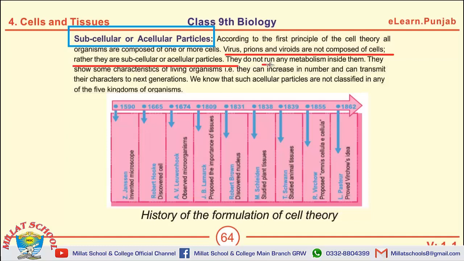They don't have any metabolism. They show some characteristics of living organisms, and that is the increase in number, and they can transmit their characters to the next generation. And they are not included in any of the 5 kingdoms of organisms.